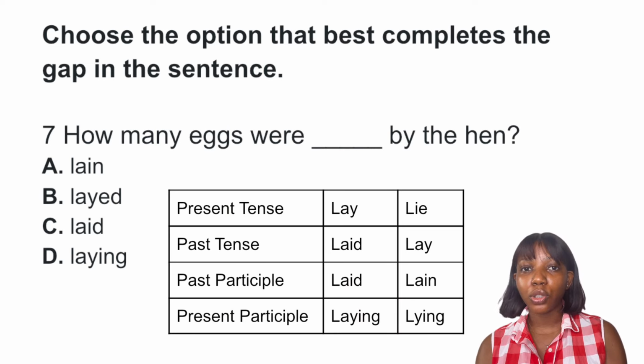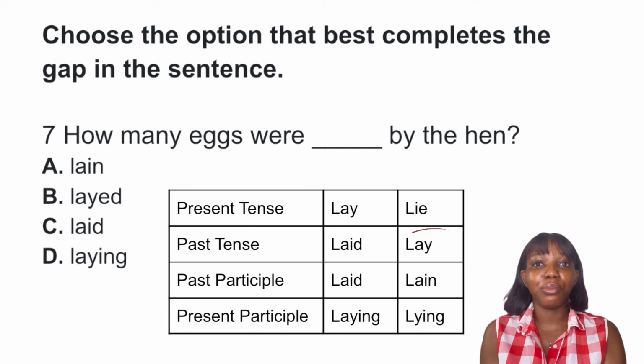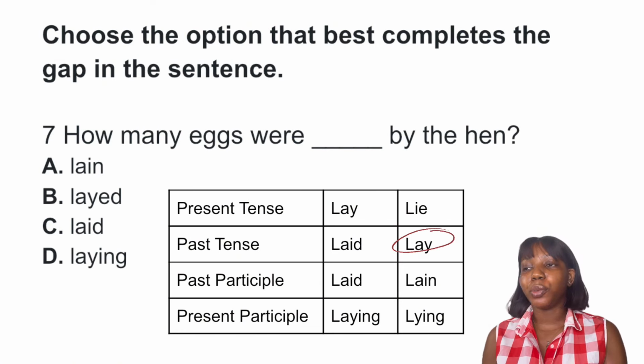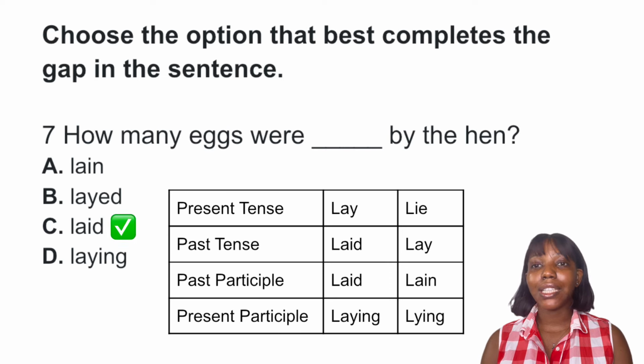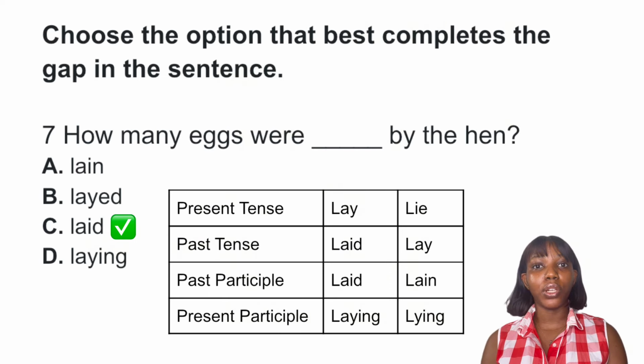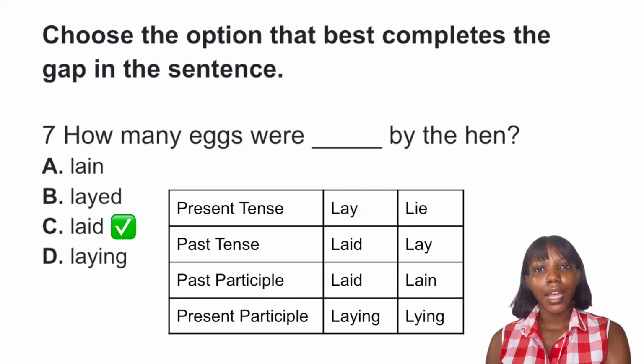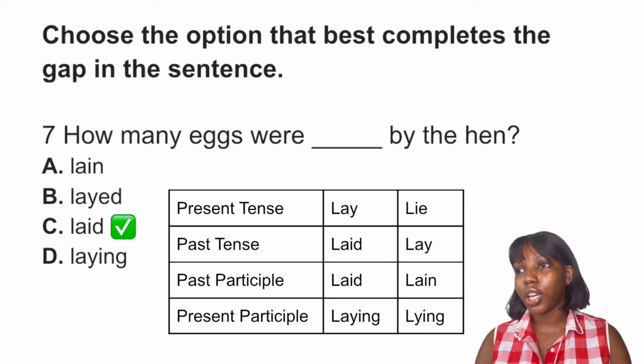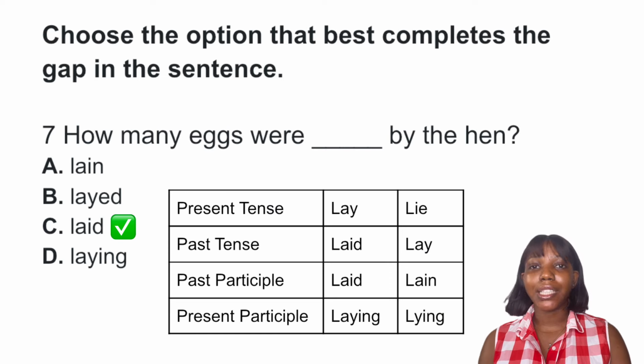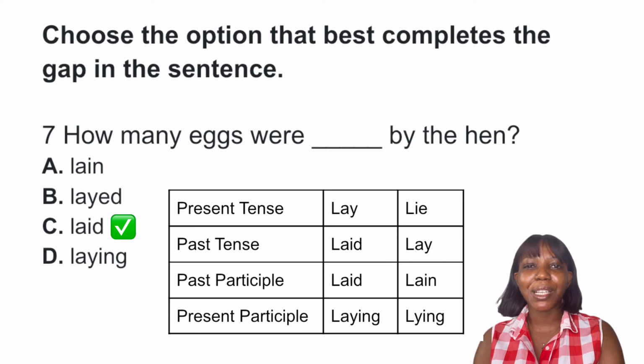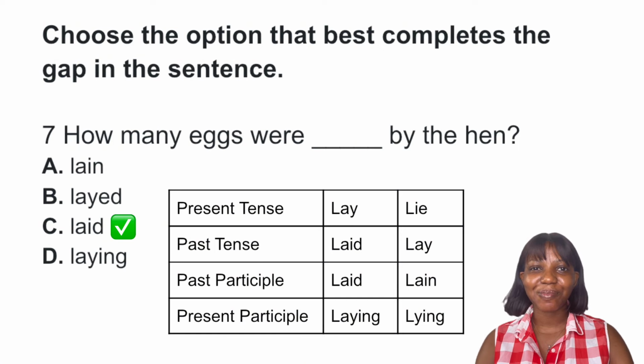So take note of the present tense of lay, which means to put down, and the past tense of lie, which is also lay, to be in a resting position. So the best answer to this question is option C, laid. It's the past tense of lay, in the case of hens, to produce eggs. So how many eggs were laid by the hen? Option C is the best answer to this question.